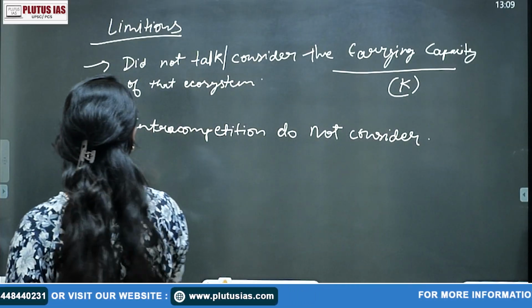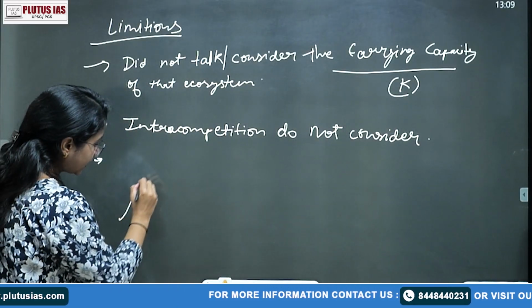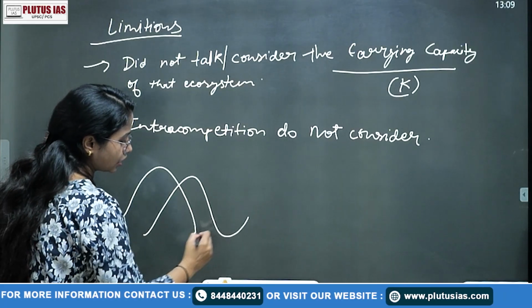And the third and most important topic: the drastic increase and drastic decrease of population.